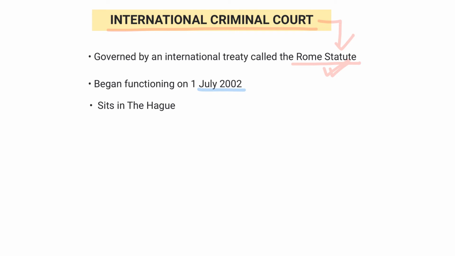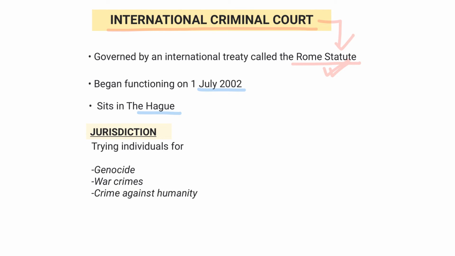Next is the seat of International Criminal Court is same as that of International Court of Justice. Both are in The Hague, Netherlands. Then the jurisdiction of International Criminal Court. It is over the individuals and not upon states, as in case of International Court of Justice, and it tries individuals for genocide, war crimes, and crime against humanity. So this is the major difference between International Criminal Court and International Court of Justice. Their jurisdictions are very different.